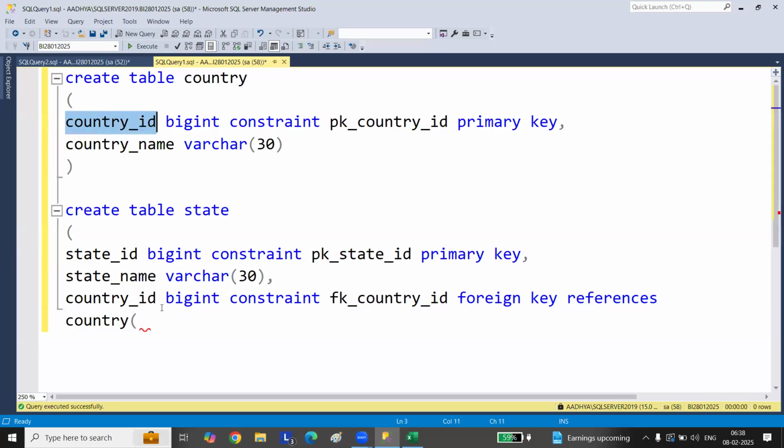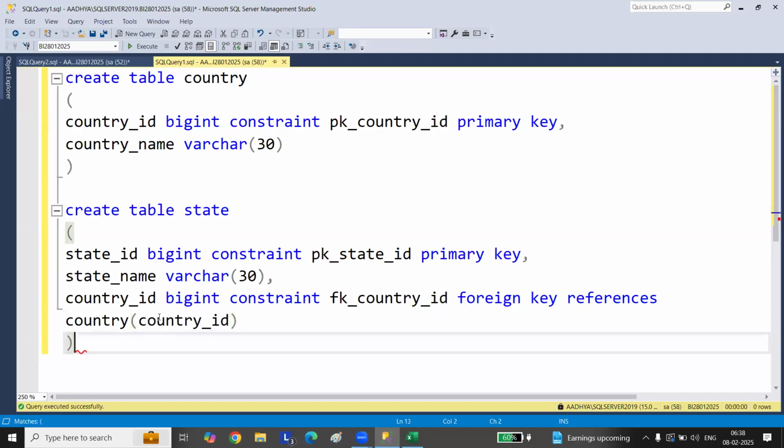You have given the constraint, and for that constraint you give the name of the constraint. This is a foreign key, and it is referring to the country table's country ID. So this is what I have given here.